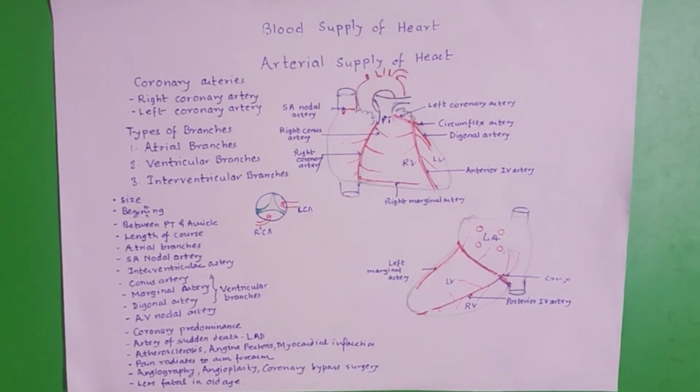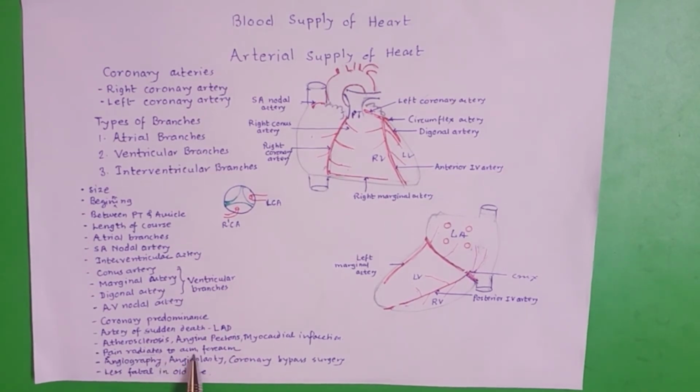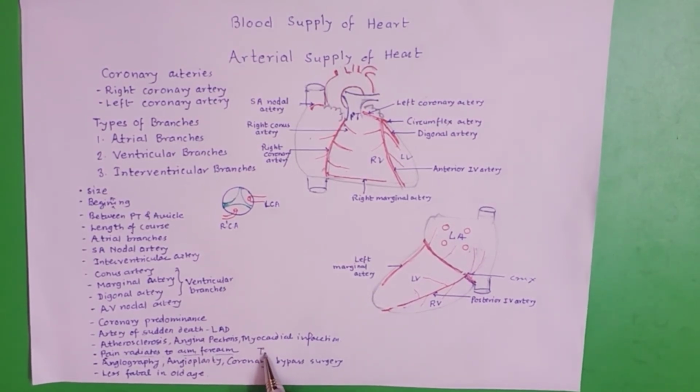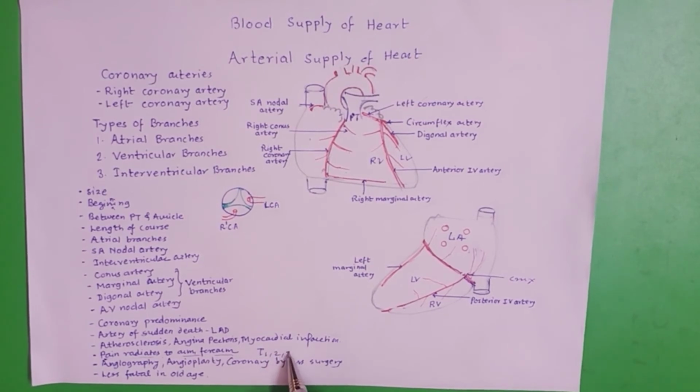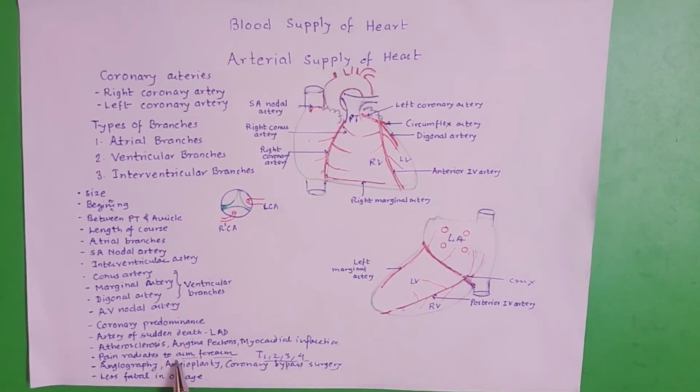It requires urgent medical intervention. In myocardial infarction, the pain radiates to the medial aspect of the arm and forearm because of nerve supply. The heart is supplied by T1, T2, T3, T4 segments of the spinal cord, and that's why the pain radiates to the medial side of the arm and forearm.